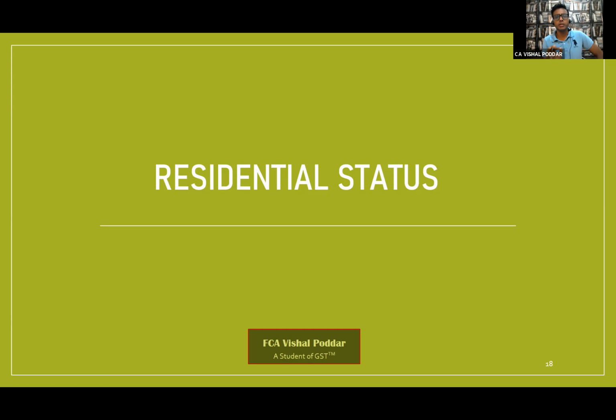In very simple words, the place where you are staying in this year of which you are going to pay tax. So the year pertaining to which you have to compute your income, you have to calculate your tax. In that year, you are residing in which country? That is your residential status. In short, this is for individuals.